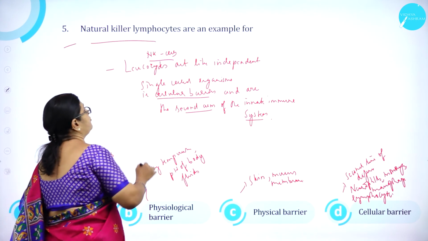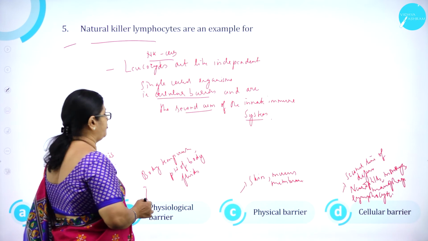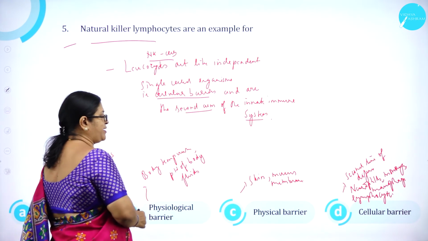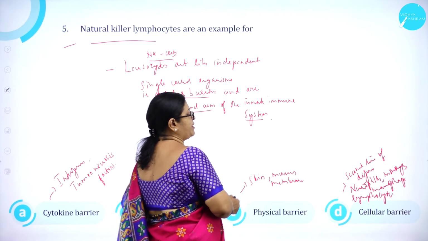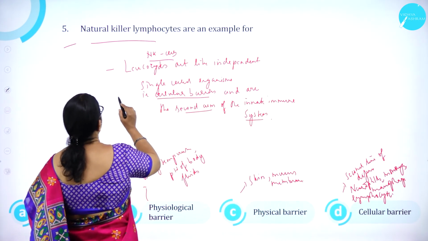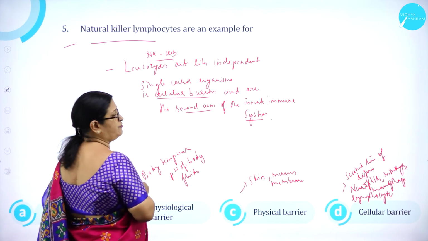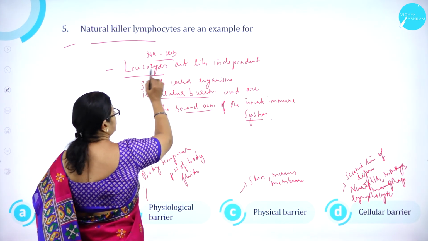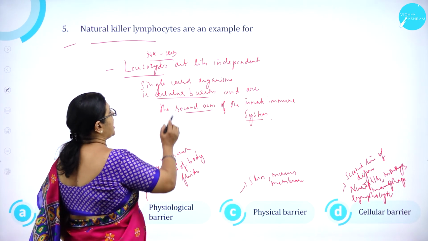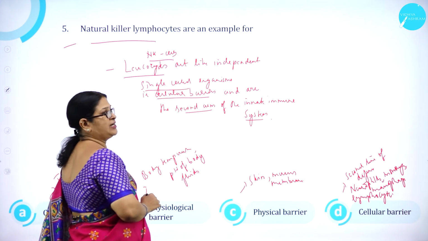Natural killer lymphocytes are an example for A. Cytokine barrier, B. Physiological barrier, C. Physical barrier and D. Cellular barriers. As we know that natural killer lymphocytes, that is, we commonly call it as NK cells, act like independent single-celled organisms.